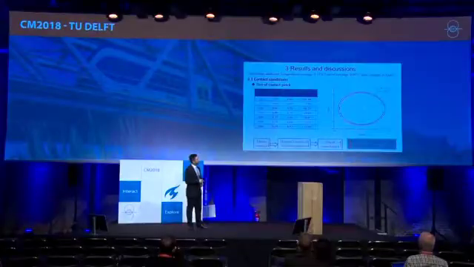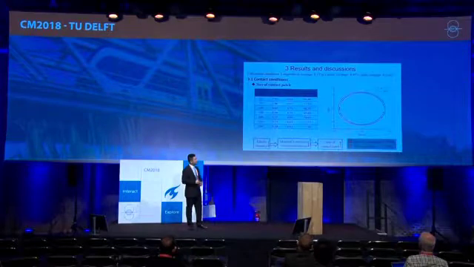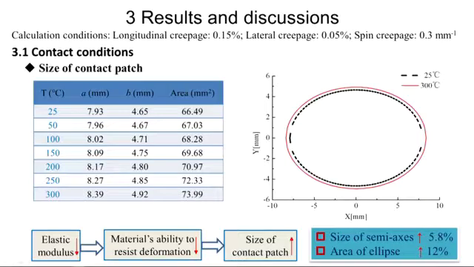This figure is the comparison of the size of the contact patch at normal temperature and maximum temperature. The results show that the size of the semi-axis and the area of the ellipse increase by 5.8% and 12% when the temperature reaches 300 degrees.